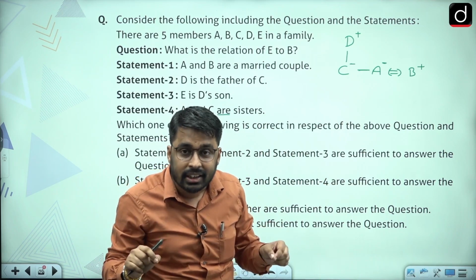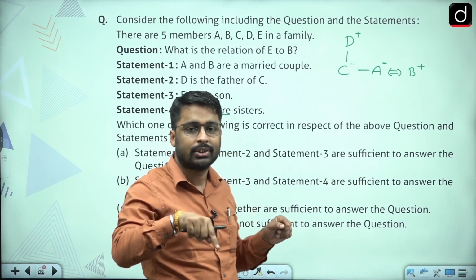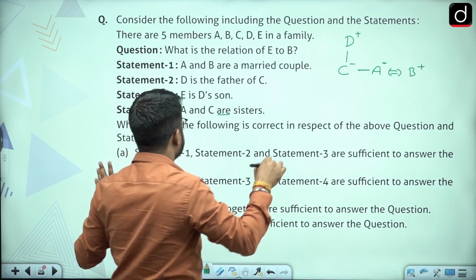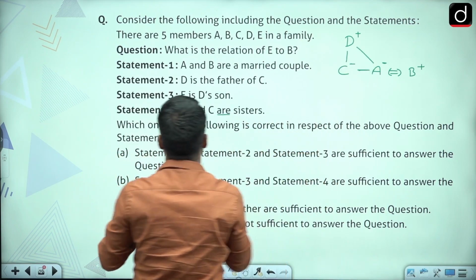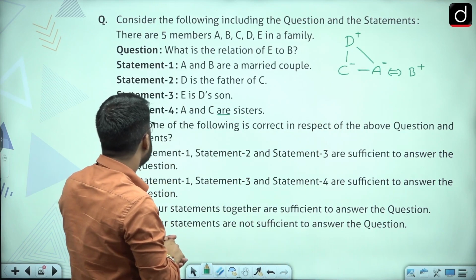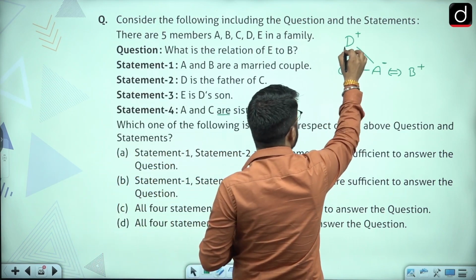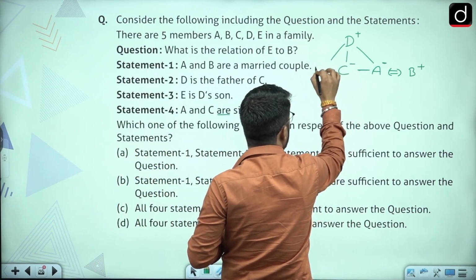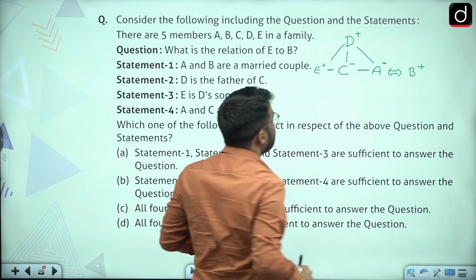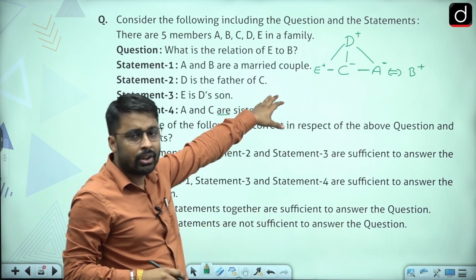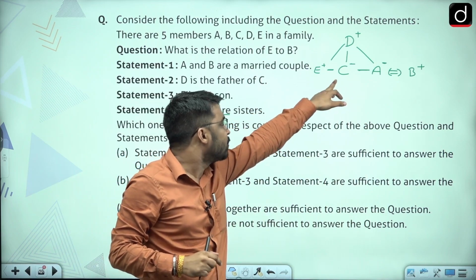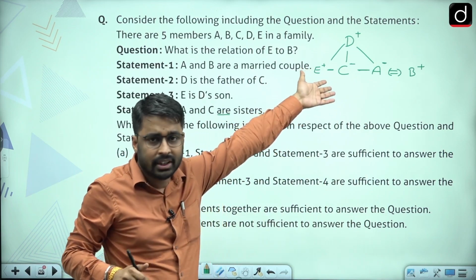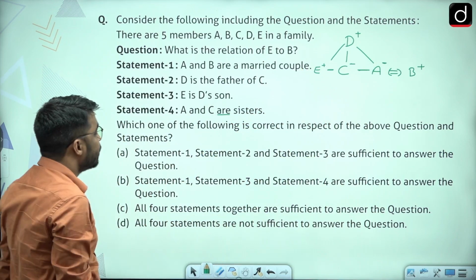They are siblings, and siblings have same parents. So D will be father of A as well. Now E is D's son. That means E will be brother of C and A. Gender of E would be male, and E is going to be brother of C and A, because they share same father. So they all 3 are going to be siblings.